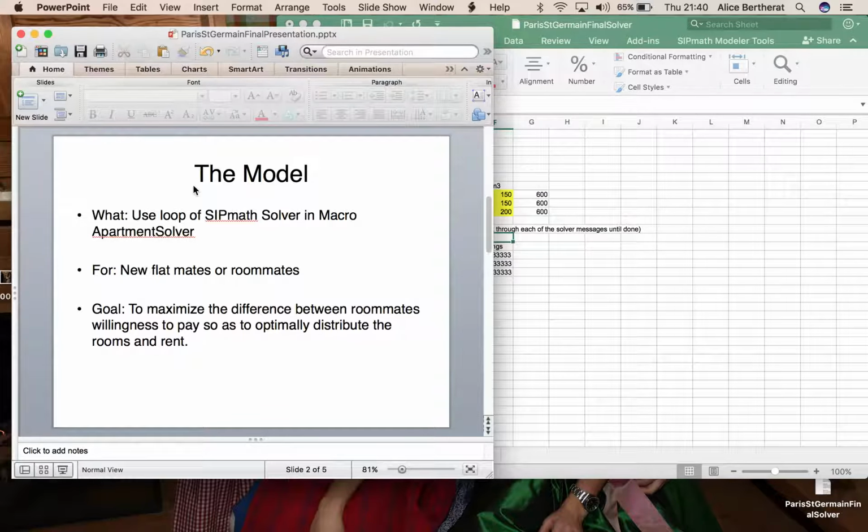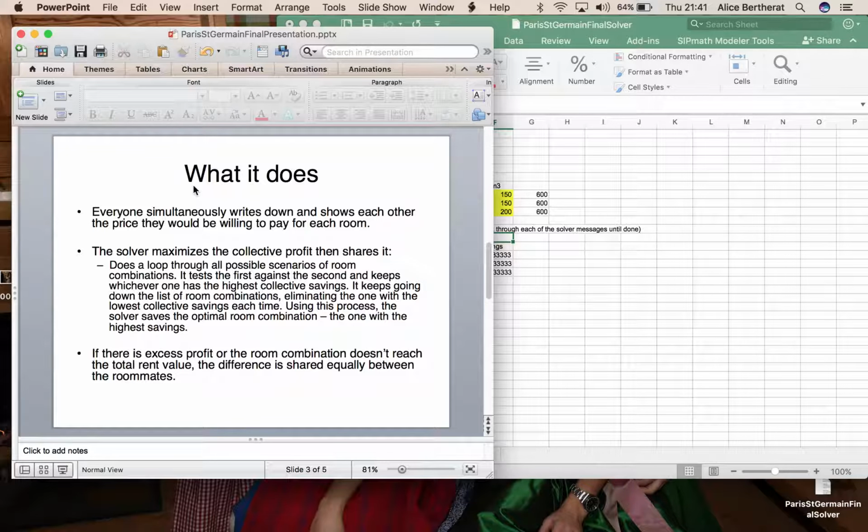So it's attempting to save money for everyone as a whole rather than valuing someone paying the most for the room up front. So what the program does is everyone simultaneously writes down and shows each other the price that they would personally be willing to pay for each room. And we are assuming that all roommates, in this case it's 3 roommates, are honest. And then the solver will maximize the collective profit and share it.